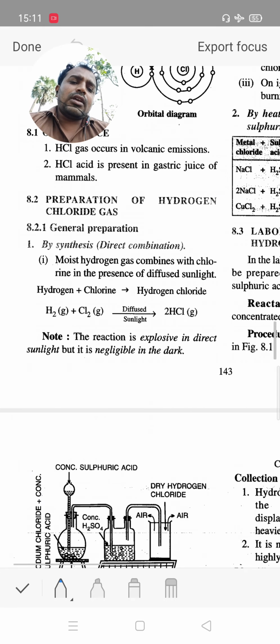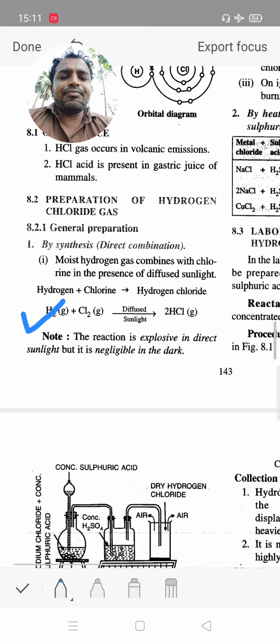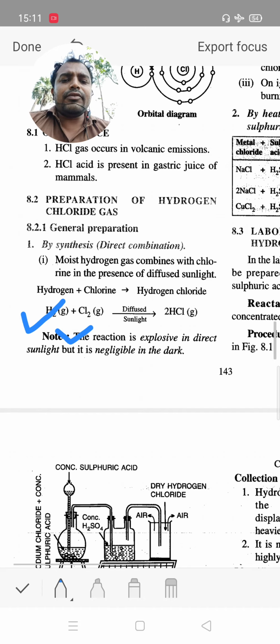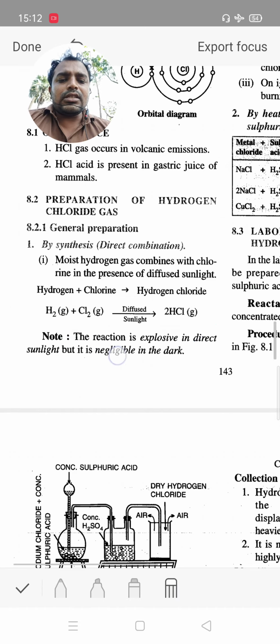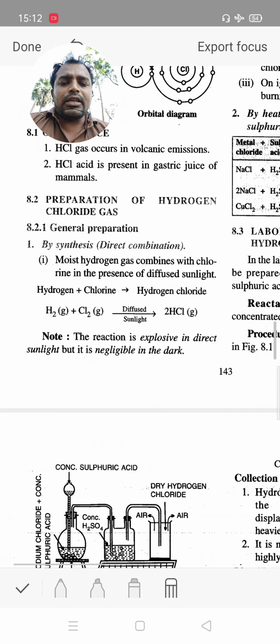Now preparation of HCl, hydrochloric acid, by direct combination synthesis. When hydrogen gas combines with chlorine in the presence of diffuse sunlight, it gives hydrochloric acid in the form of gas. This reaction is explosive in direct sunlight, but it is negligible in darkness.